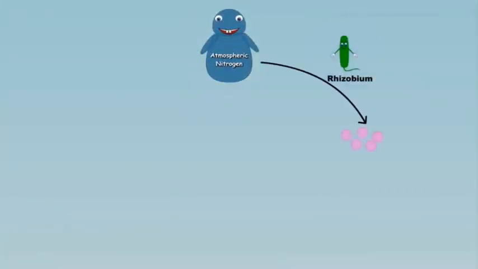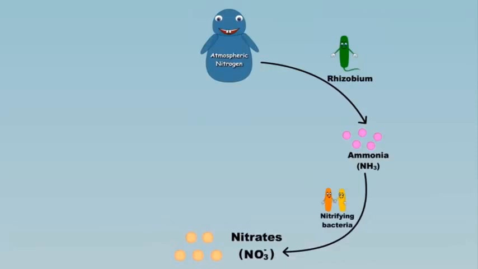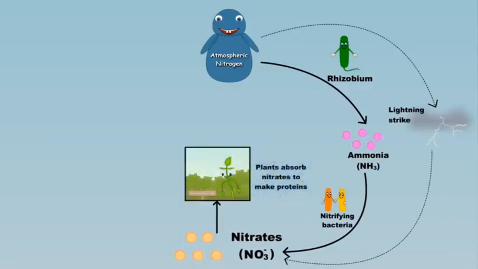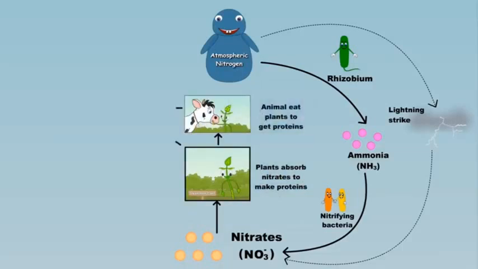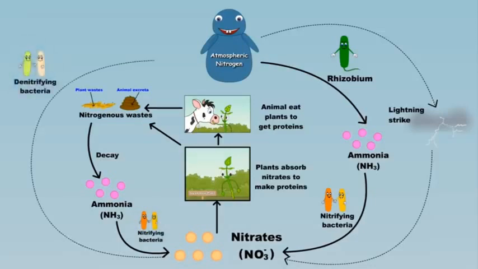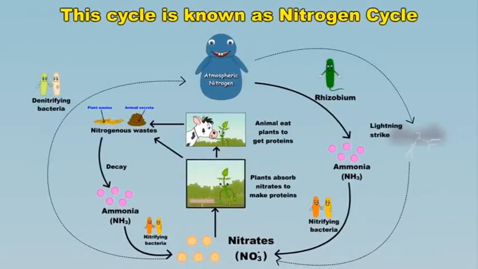Here we have the nitrogen cycle. First, atmospheric nitrogen is converted into ammonia by rhizobium. Then ammonia, which is NH3, is converted into NO3 and NO2 by nitrifying bacteria. These are again taken by the plant to convert it into proteins. These proteins are consumed by animals and humans, and then when these animals defecate, they create animal waste, excreta, and then when they die, that too converts into nitrogenous wastes, and this nitrogenous wastes are nothing but ammonia, that is NH3, which are again taken in by nitrifying bacteria to convert into nitrites and nitrates.